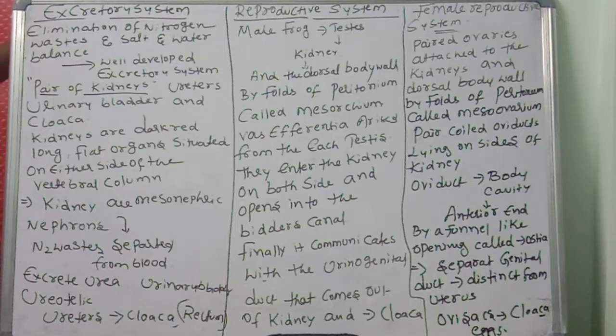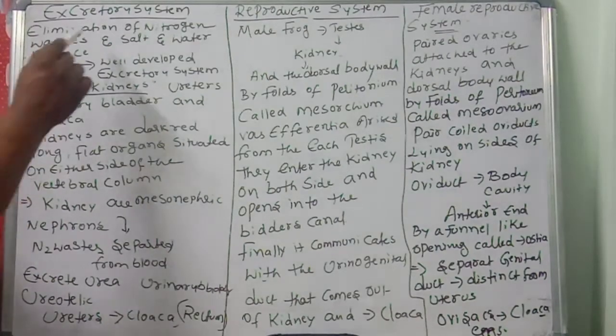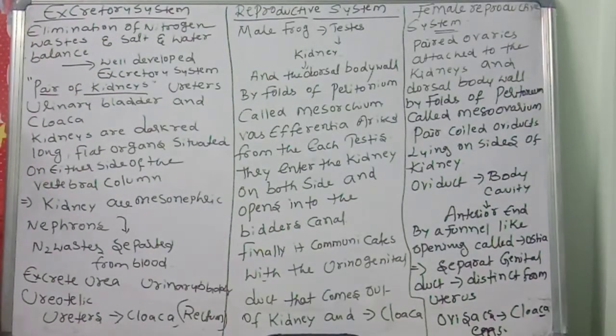Now observe very carefully the excretory system. We are discussing the excretory system of the frog. What is excretion? What is the importance of excretion? The elimination of nitrogen wastes, salts and water is all important. Unwanted salts, unwanted water and nitrogen wastes are removed, and the osmotic balance is maintained. That is the function of the excretory system.